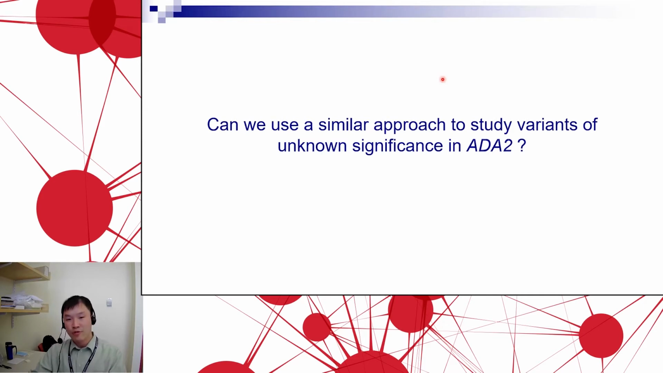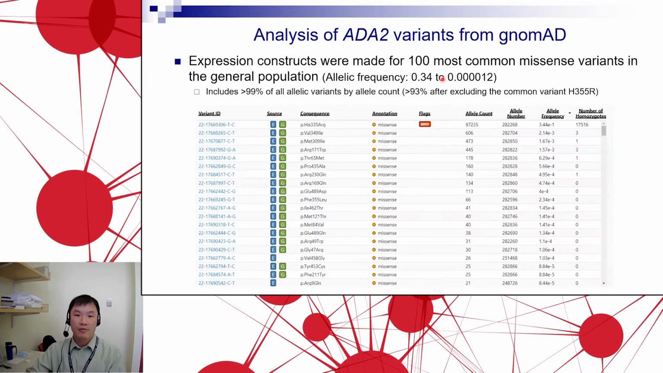So can we use a similar approach of functional analysis to study different variants of unknown significance in ADA2? To do that, we first gathered a list of ADA2 variants from the gnomAD database constructed by the Broad Institute. This is fairly easily accessible through the gnomAD website. We look for the ADA2 gene and then sort by allelic frequency, looking specifically at missense mutations. We looked at the top 100 most common missense variants on the list.